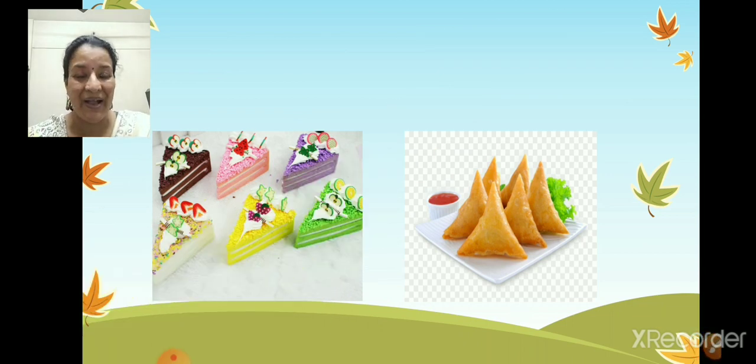Oh, hot and crispy samosas. Your mama makes them at home, isn't it? Have you noticed? It has a triangle shape. Isn't it? It is triangle in shape. And what about the fresh pastries? Fresh, and see the flavors? Correct. They are also triangle in shape. So we have pastries and samosas here. Would you like to have some samosa? Ask your mama to make it for you today. Okay?